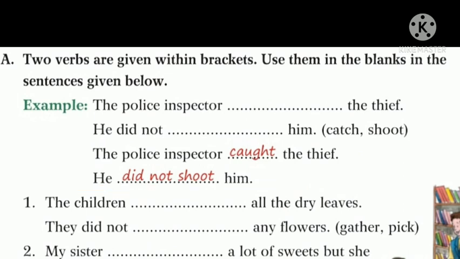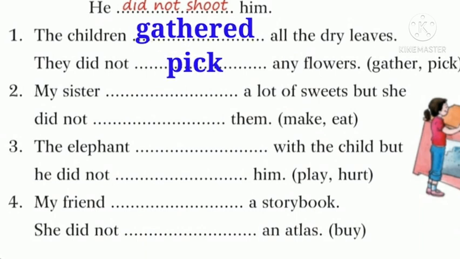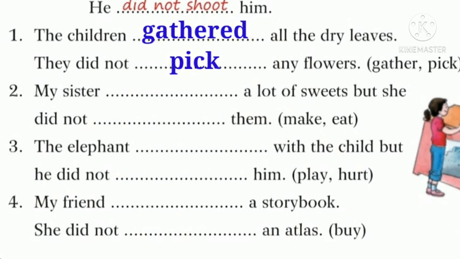Okay, so let's start the very first one. The children (gather) all the dry leaves. They did not (pick) any flowers. So here the children gathered, because it is the affirmative sentence, positive sentence. So you should change it to the second form of the verb, gather, gathered. So the children gathered all the dry leaves. They did not pick any flowers. Here no need to write pick as picked, because did not is there and it is a negative sentence. There we should use the base form of verb pick as the same pick.